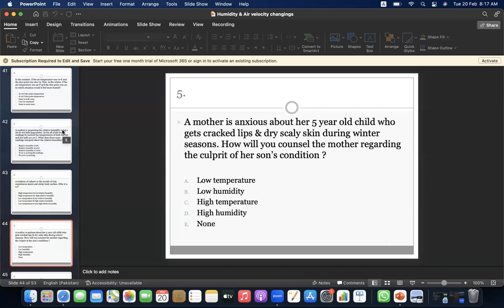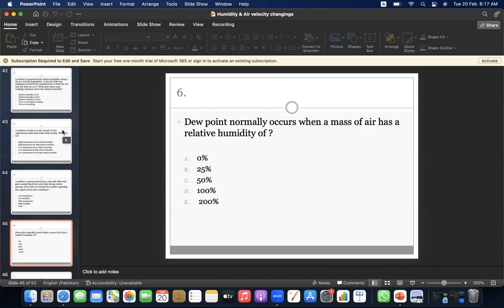Number fifth, a mother is anxious about her 5-year-old child who gets cracked lips and dry, scaly skin during winter seasons. How will you console the mother regarding the culprit of her son's condition? A, low temperature. B, low humidity. C, high temperature. D, high humidity. E, none. The answer is B. Yes, the answer is B.